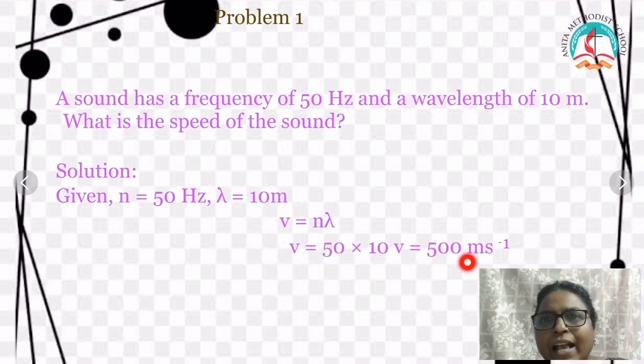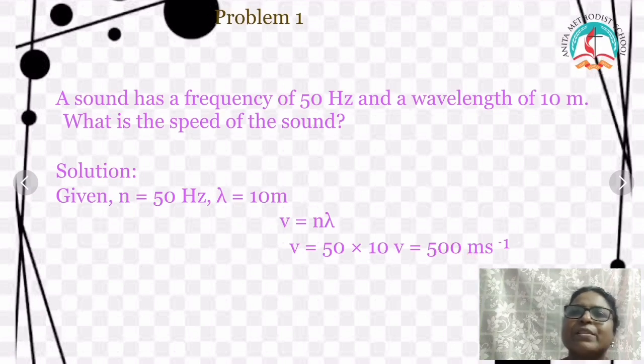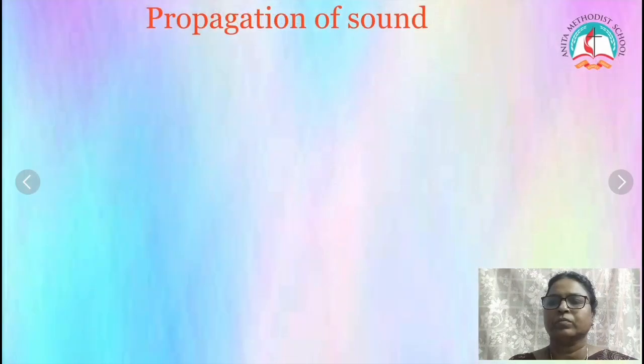Now you know how to calculate the speed of sound, using this formula. What is the formula? V equal to N lambda. So what is N? N is the frequency and lambda is the wavelength.